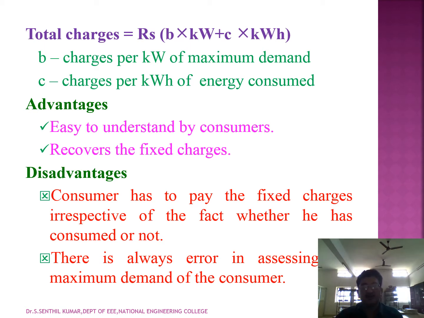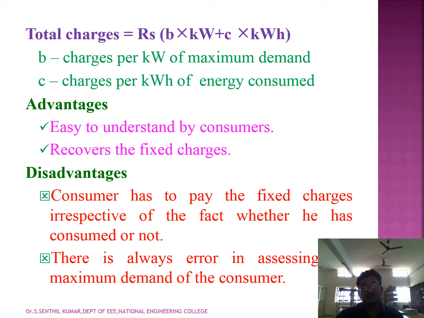So how can we calculate the two-part tariff? Total charge equals rupees of charges per kilowatt of maximum demand, plus the charges per kilowatt hour of energy consumed. So the charges of kilowatt of maximum demand plus the charges of kilowatt hour of energy consumed can be added, and the total rupees will be given for this. The main advantage is that it recovers the fixed charge and is easy to understand by the consumer.